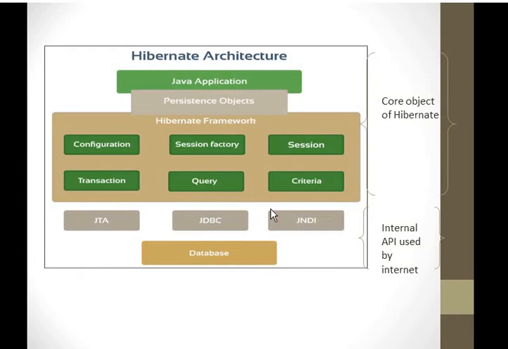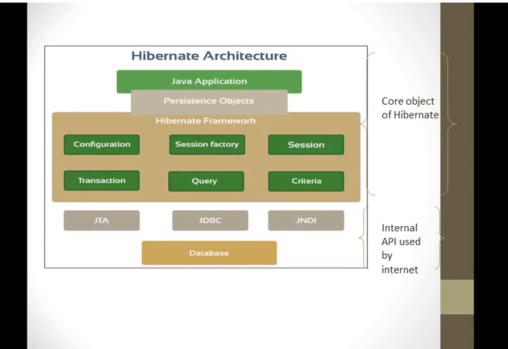JTA, JDBC, JNDI, these are all internal APIs used by Hibernate. We will see the first one, that is Configuration. It represents the configuration required to use Hibernate, which needs to be a property file or an XML file. The configuration object is usually created once during application initialization. Whatever modification we make, there is no need to do anything, it is automatically updated. The configuration object uses the configuration details from the configuration file to get connected with the database.